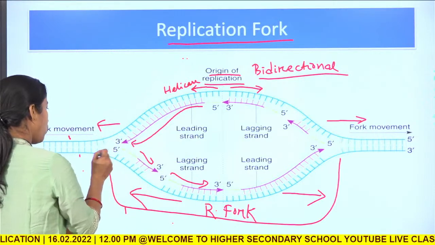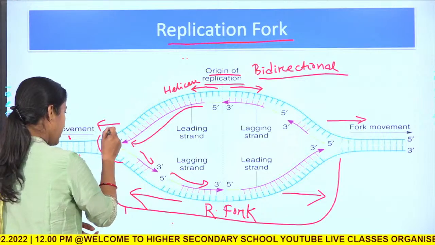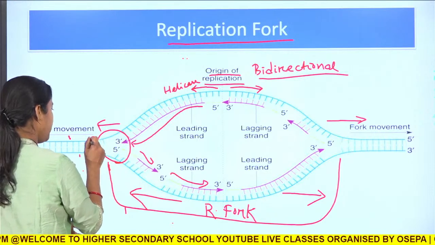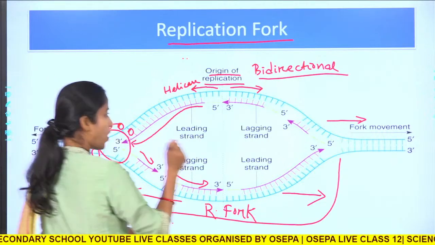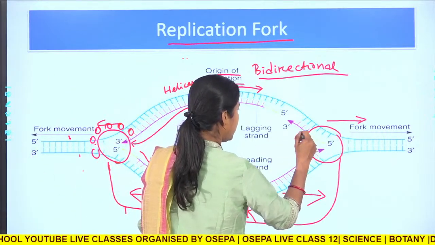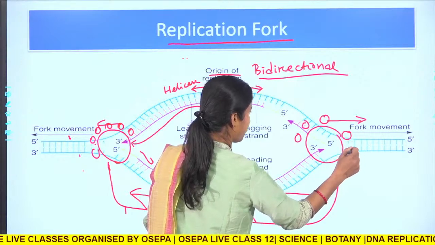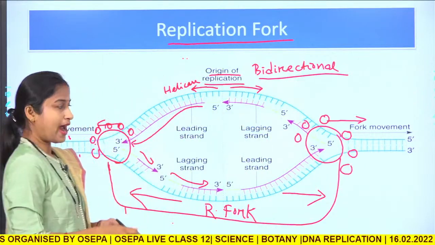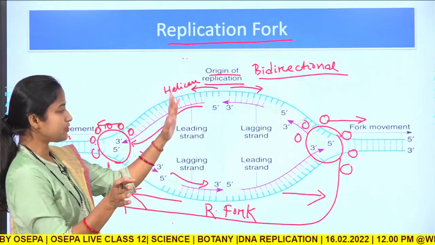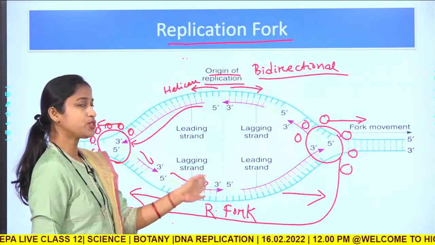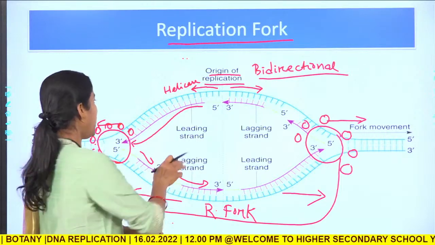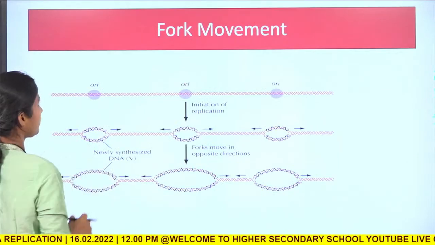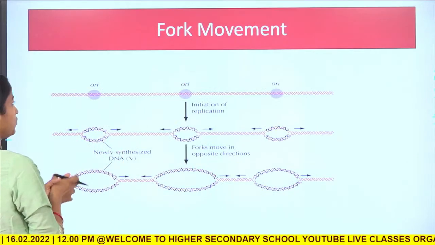And here, what will be loaded? The helicase protein, or helicase complex, will be loaded here, one at this point, another at this point. It will go on widening the single stranded region, based upon which the new strand will go on synthesizing. Now you see how the fork is moving.